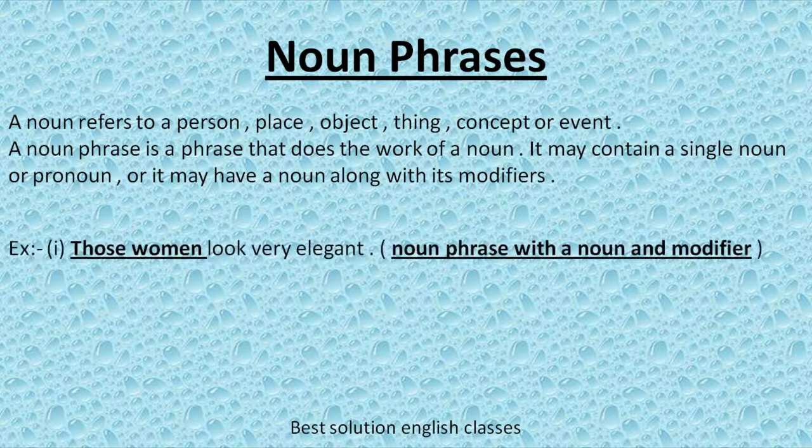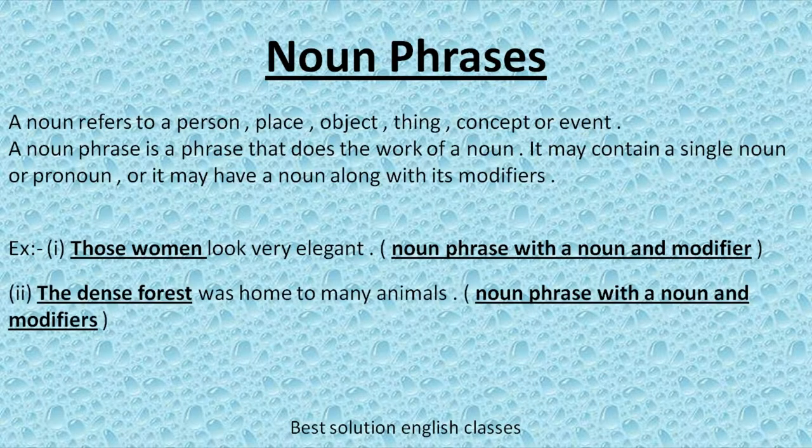For example, those women look very elegant. Here, those women is noun phrase. Here, woman is a noun and those is a modifier. In the next example, the dense forest was home to many animals. Here, the dense forest is a noun phrase and forest is a noun and the dense word is a modifier of noun forest.